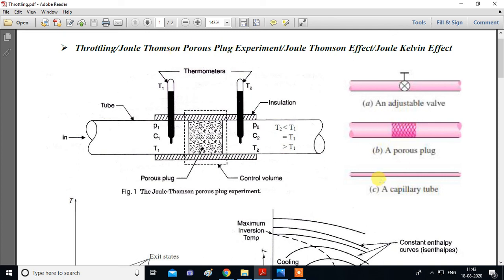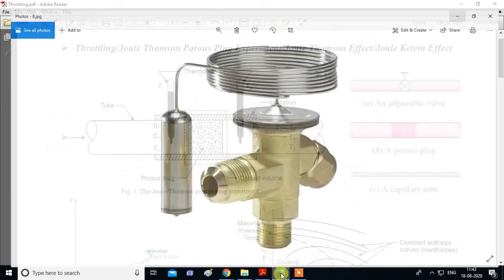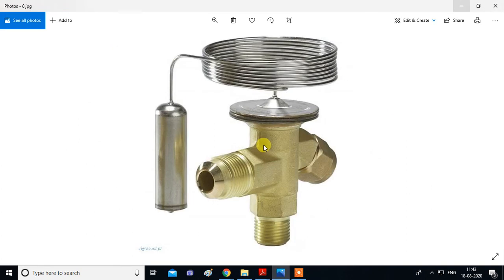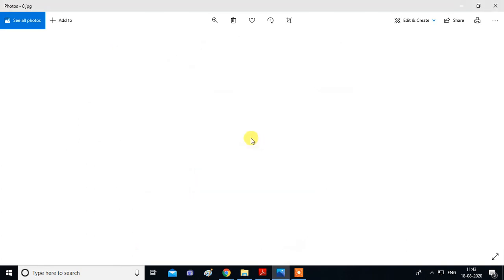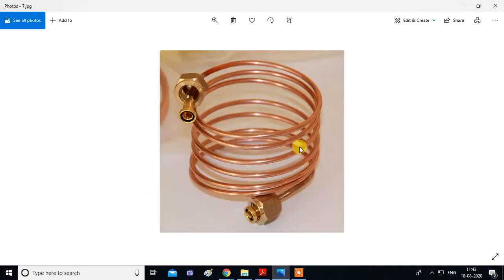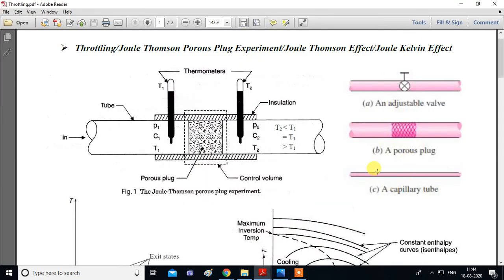And third device is capillary tube. We had seen image of the capillary tube. Okay, let me show you the image again. This is capillary tube. So same capillary tube is shown over here. Okay, capillary tube. It is made up of copper. So what do you mean by throttling? Some area is restricted, and that process is known as throttling. So what happens in this experiment, you will see that.